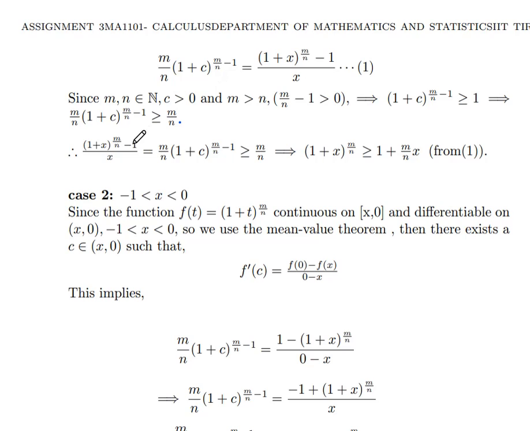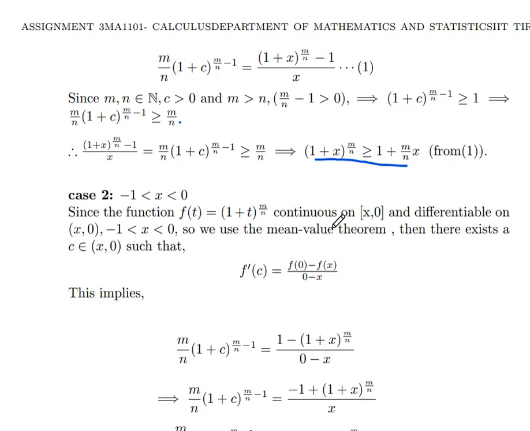Therefore ((1 plus x) whole power of m by n minus 1) by x equal to m by n (1 plus c) whole power of m by n minus 1. This is from 1. This is greater than or equal to m by n, as we know. So that implies (1 plus x) whole power of m by n is greater than or equal to 1 plus (m by n) into x. This is the first case.